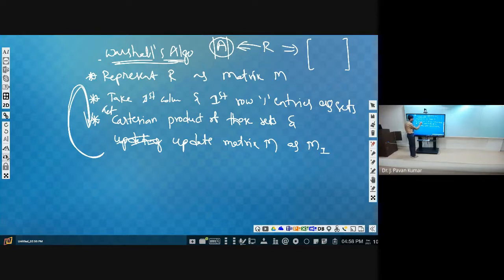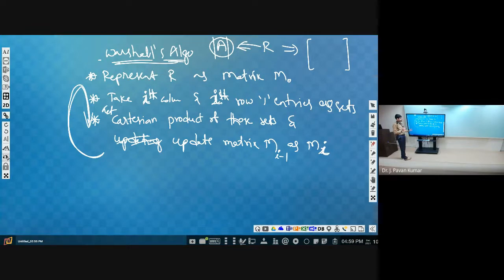Instead of first column, second column, we can say ith column, ith row. And here we make it Mi, which is considered as Mi minus 1, and you can consider the starting one as M naught. That's it. So this is almost near to the formal Warshall's algorithm. Overall, these steps will be there, only the terminology differs. I hope you understand how to obtain the transitive closure by using Warshall's algorithm.